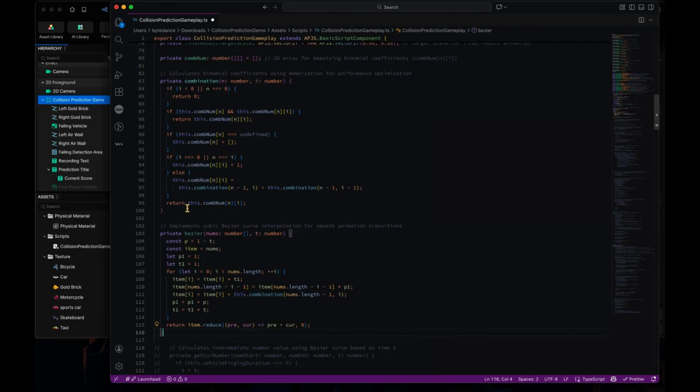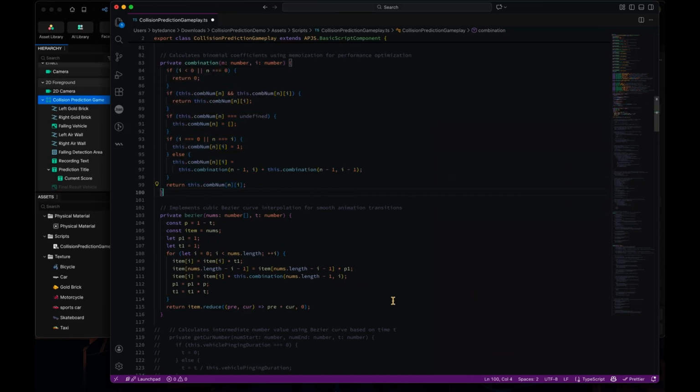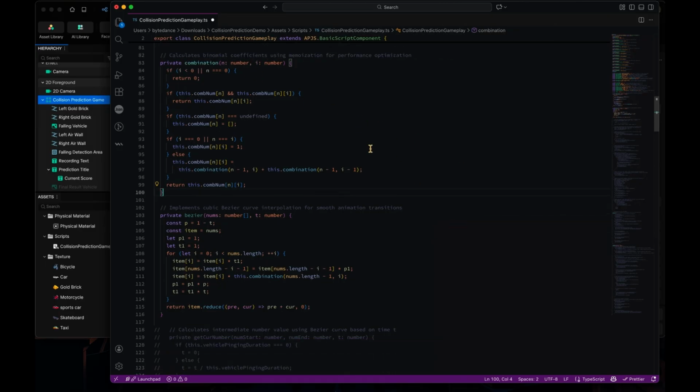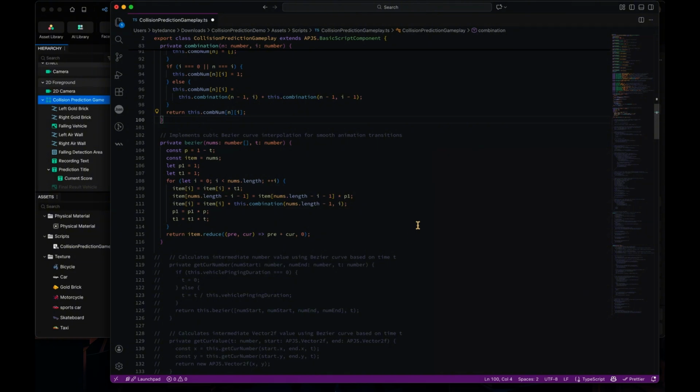For now, we include these calculations of how the Bezier curve works and how the combination, like the binomial coefficients, works, with memoization to optimize the performance, and also the cubic Bezier curve, so that we can animate the objects not just with a single, unchanged speed.